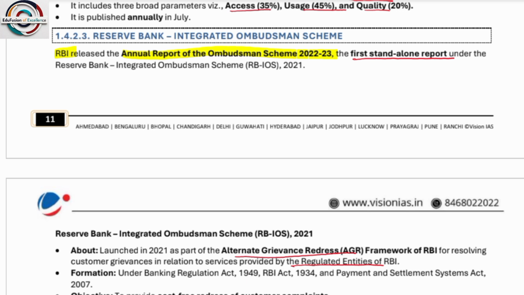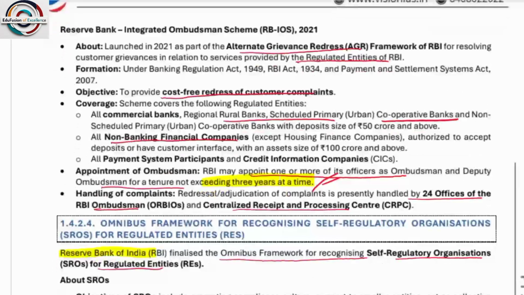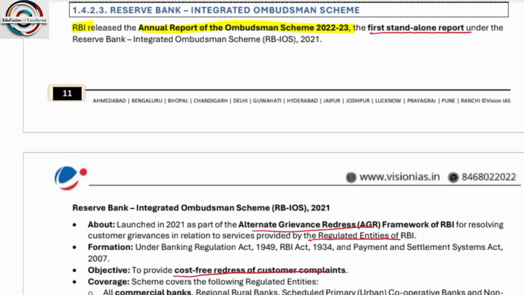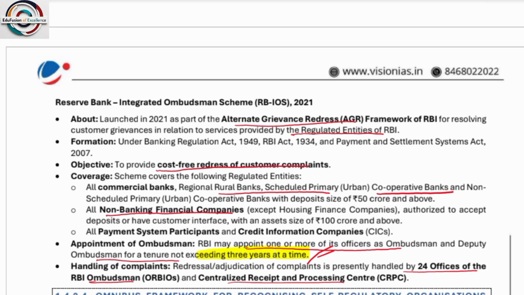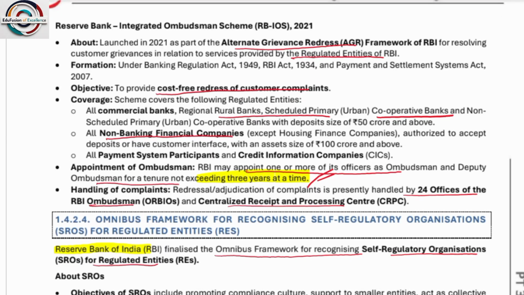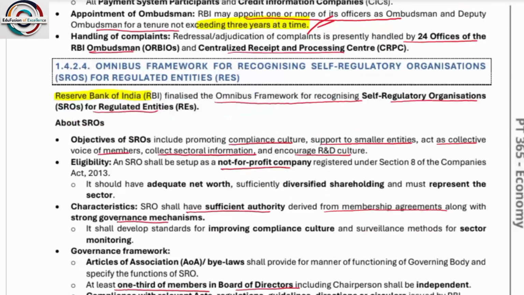Next is financial inclusion index. The Reserve Bank of India has announced that the financial inclusion index has risen to 64.2 in March 2024 from 60.1 in March 2023. So please remember financial inclusion index. Who releases the financial inclusion index? It is the Reserve Bank of India. So don't get mismatched on this. It is Reserve Bank of India which releases the financial inclusion index, and it improved from March 2023 to March 2024 by around 4.2.